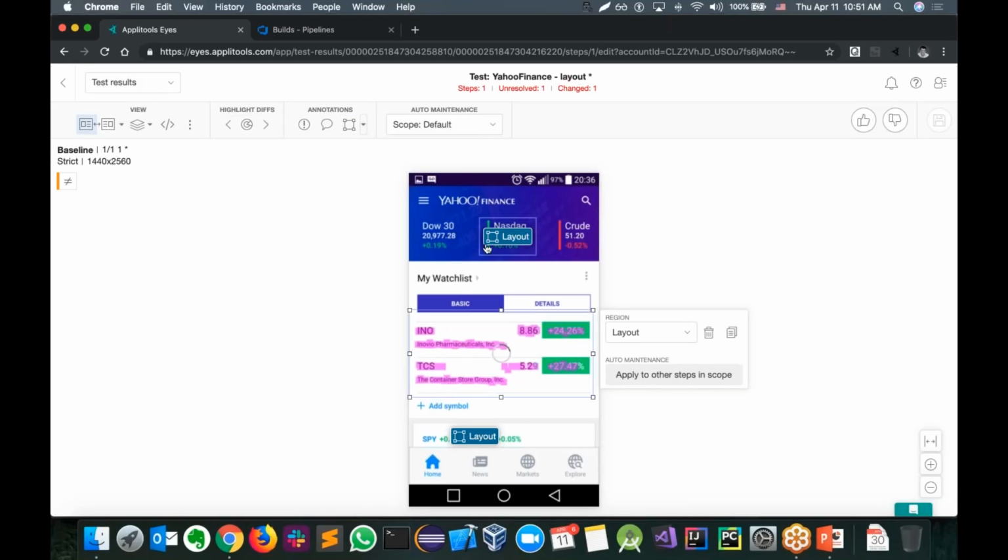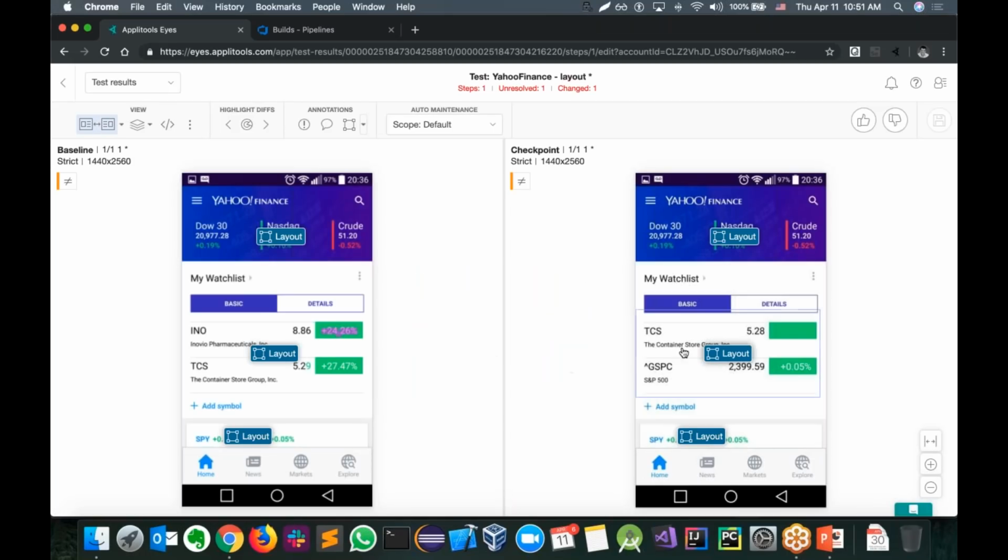As I'm adding them, you can see that they're disappearing, except for one highlighted element that's still highlighted even within the layout. So let me put them one next to another, and I can see that in the checkpoint, this one is flagged as a mismatch. So we have a missing element, and that takes us to another region called the bug region, and I can report back "missing value in span," for example.